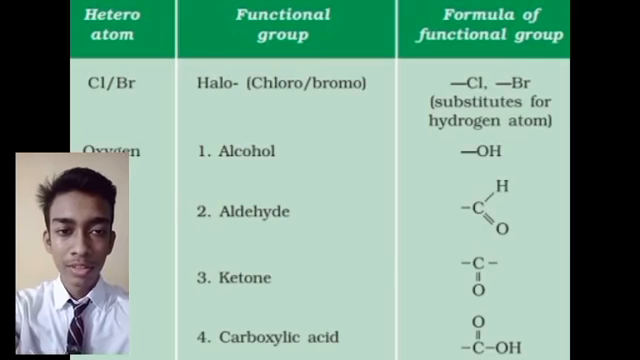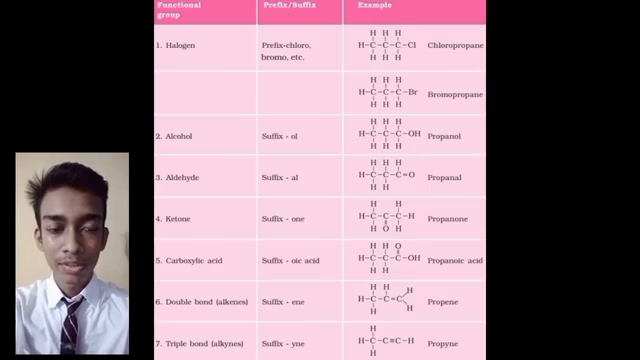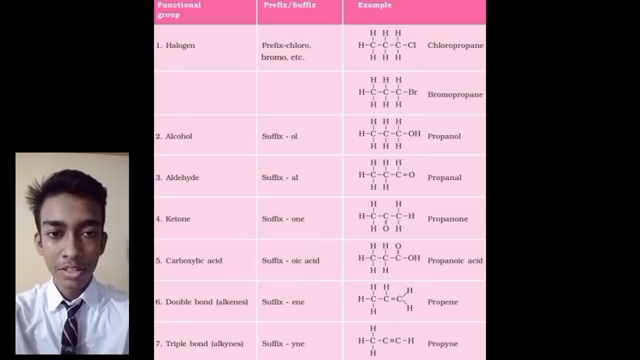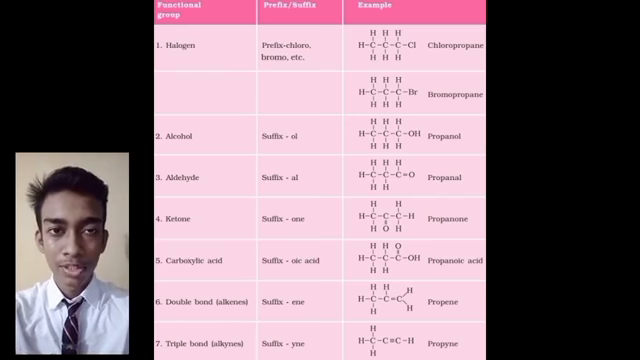Now let us have a look at the carbon compounds formed by some heteroatoms. On the screen here you will notice that in each case a hydrogen atom is removed by some heteroatom. So this was a brief explanation of the functional group. Now let us discuss the homologous series.